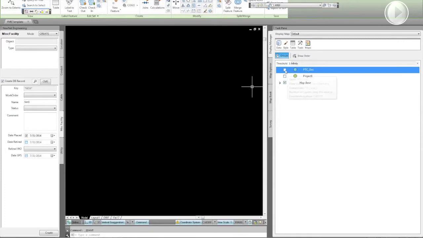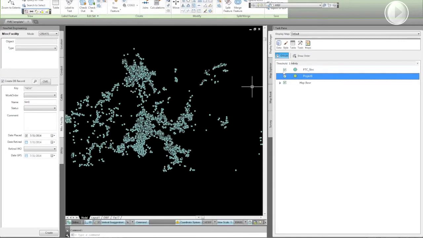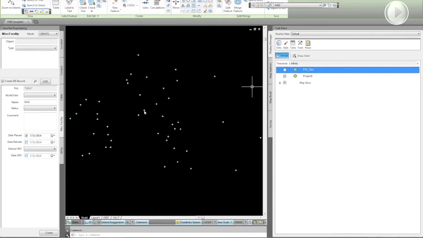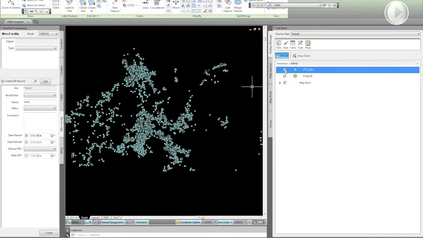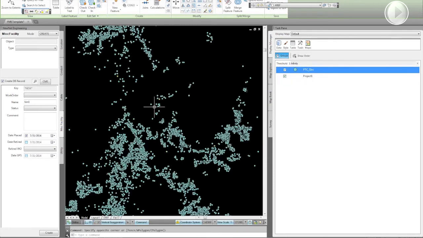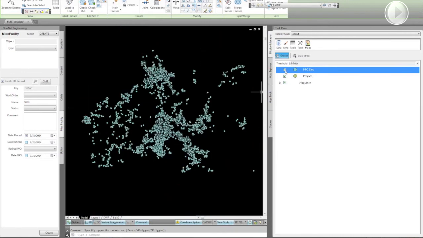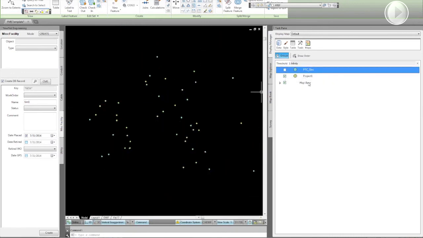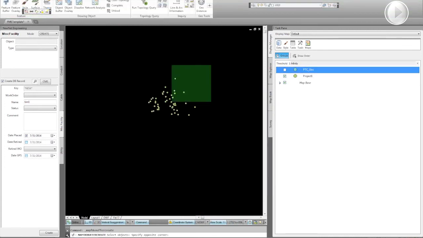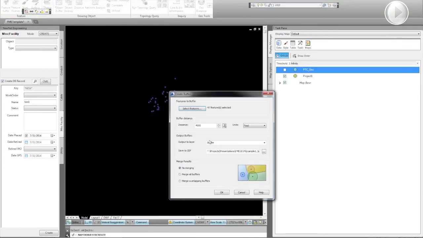So this is inside of CAD, and these green areas are the different project areas that we were proposing. And this other color is all the subscribers. So what we would have to do in CAD is we come in here, we could do a quick buffer. We'll select these project areas.